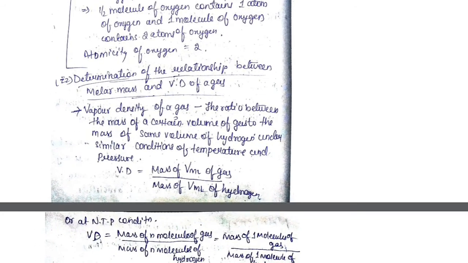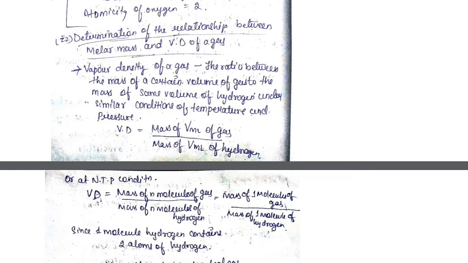Next comes determination of the relationship between molar mass and vapor density of a gas. First, we know that molar mass has been discussed in the last part of the videos, you can see over there. And vapor density of gases is the ratio between the mass of a certain volume of gas to the mass of the same volume of hydrogen under similar conditions of temperature and pressure.